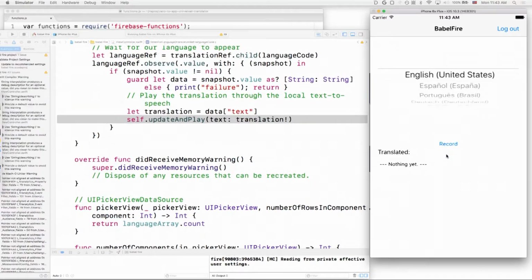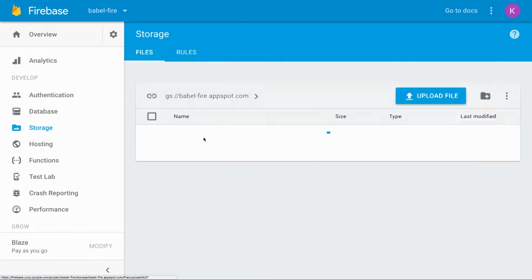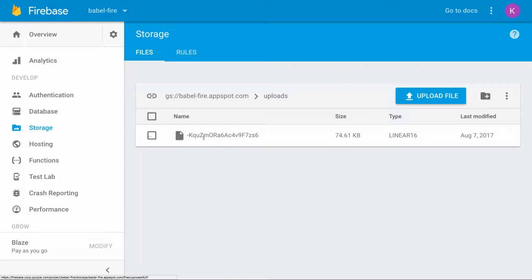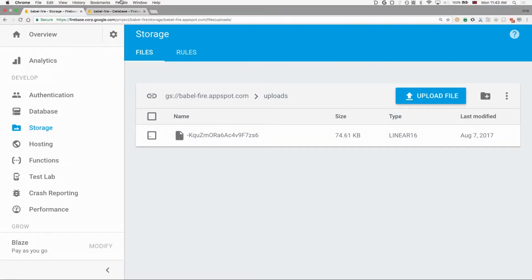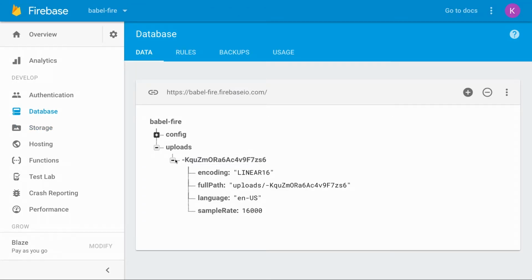Now to see that it actually made it to the cloud, let's check out our storage uploads directory. This is the Firebase console, the web UI to administrate our Firebase project. And you can see here that I have a file uploaded. And if I check the real-time database, I'll also see that I have this information as well, the encoding and the language that I spoke in, English.